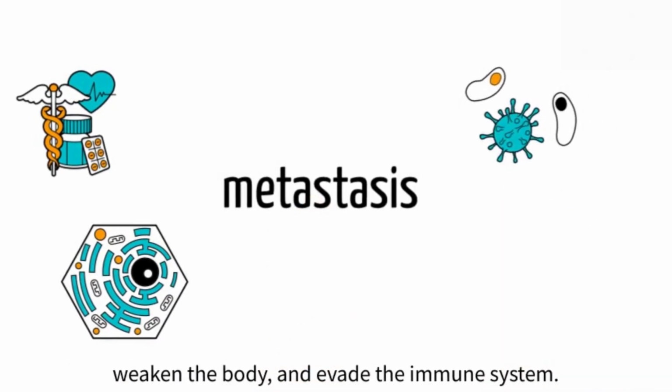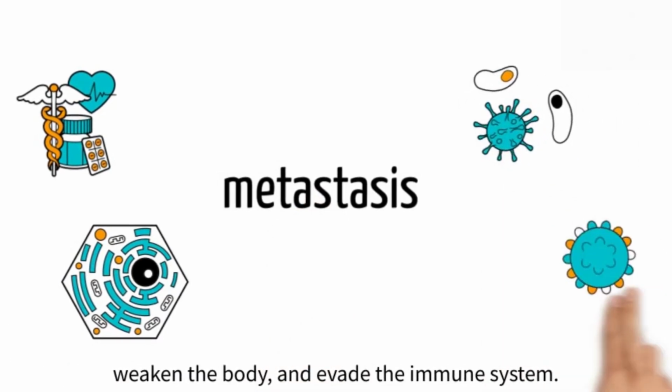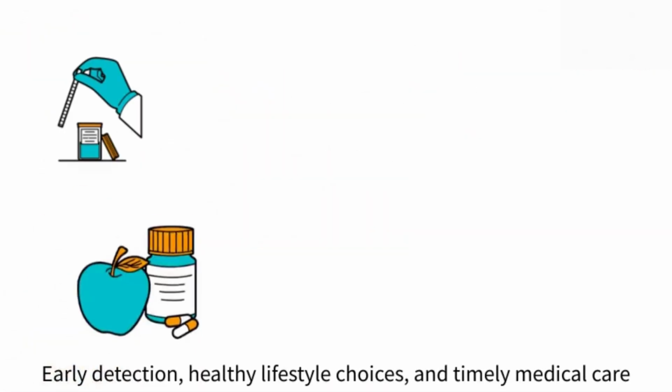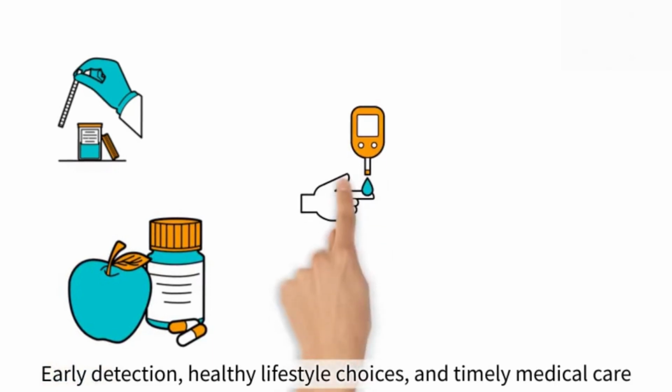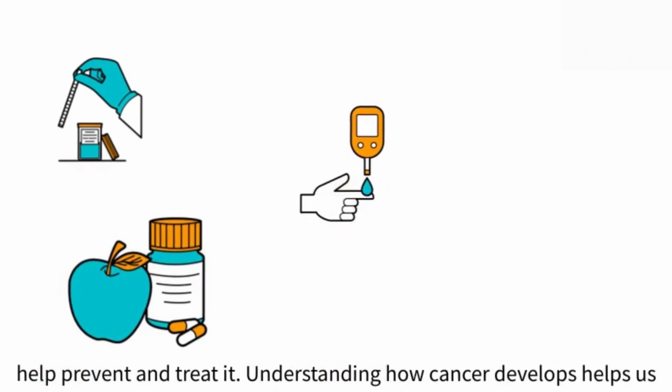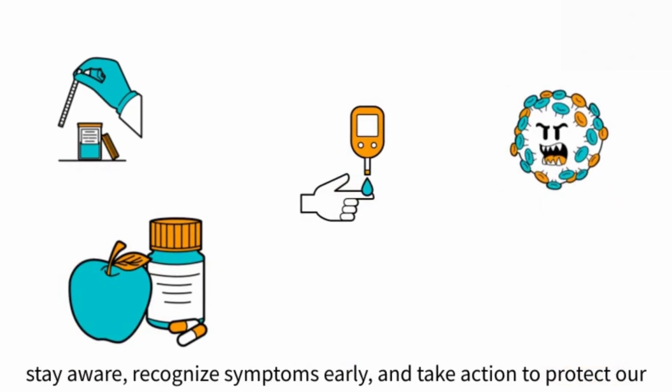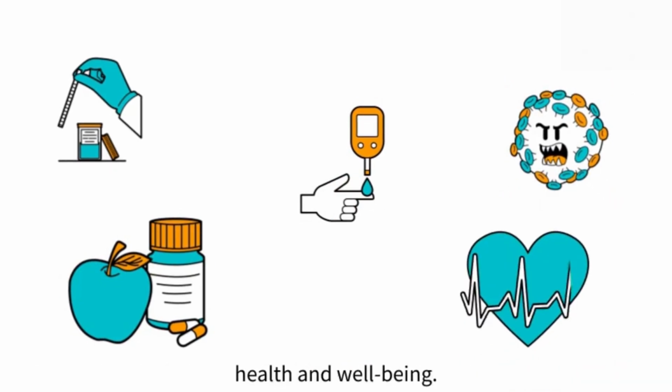Cancer can affect any organ, weaken the body, and evade the immune system. Early detection, healthy lifestyle choices, and timely medical care help prevent and treat it. Understanding how cancer develops helps us stay aware, recognize symptoms early, and take action to protect our health and well-being.